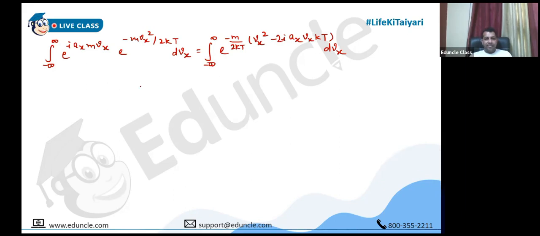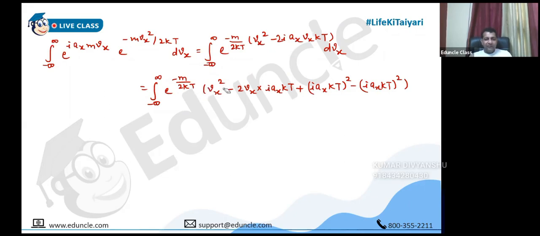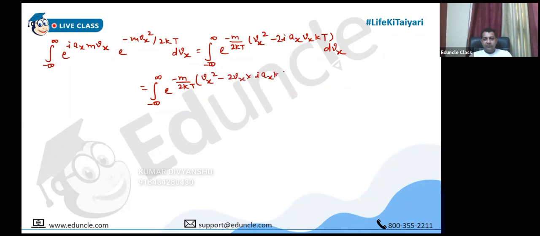Is it okay? Now if I add and subtract the square of this term, because this is like 2 vx into iota ax kT, we get the hint that if I add and subtract the square of this quantity, it will become a perfect square. Actually, this was in the power, so let me write it in the power only, along with this term: 2 vx into iota ax kT plus (iota ax kT)² minus (iota ax kT)² dvx.